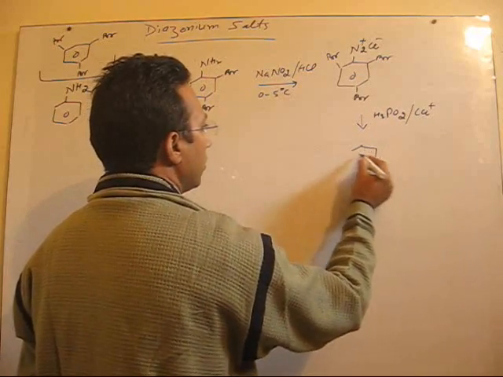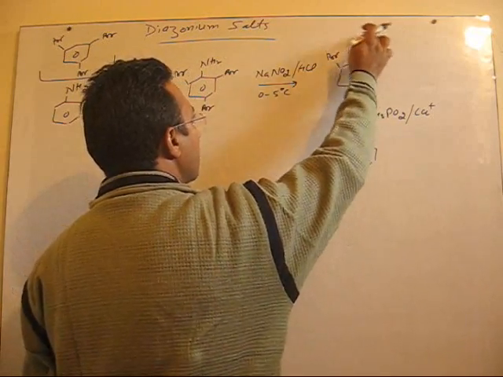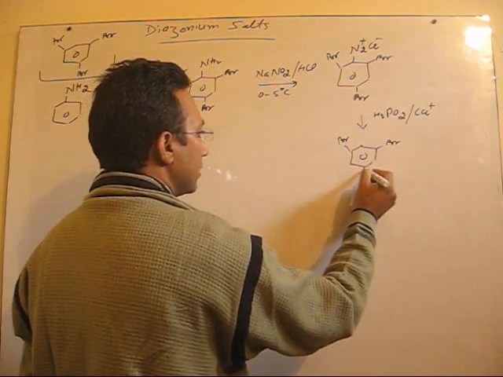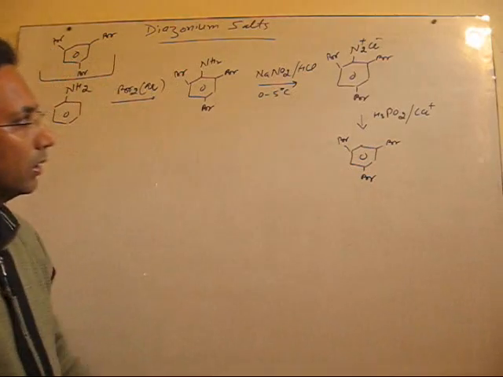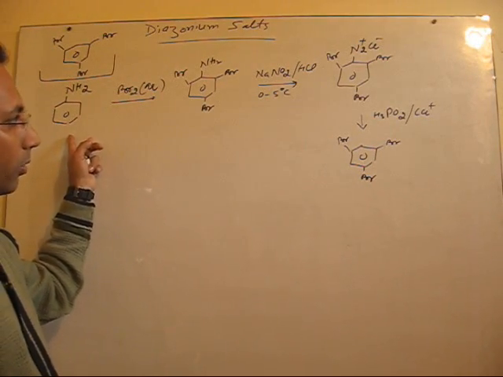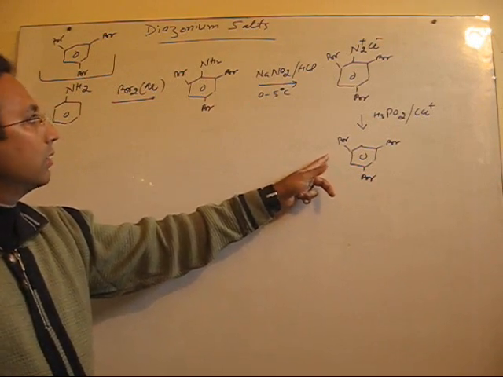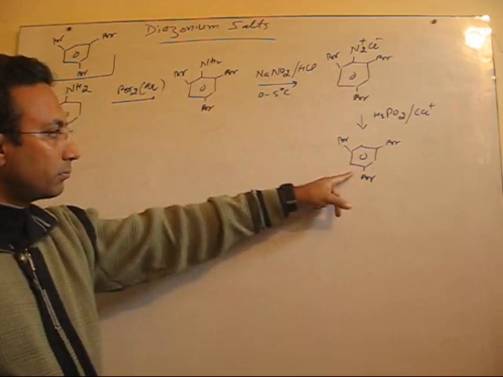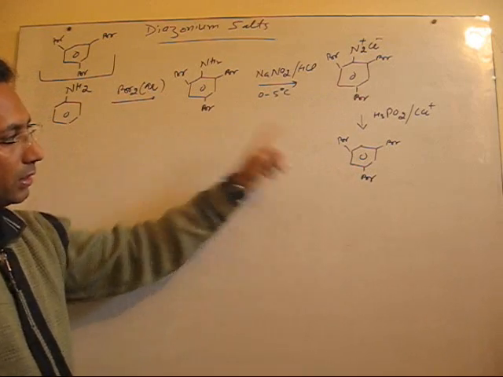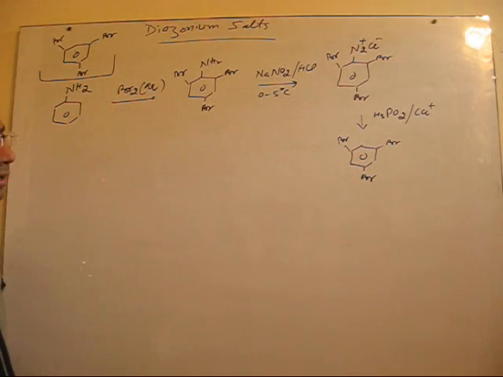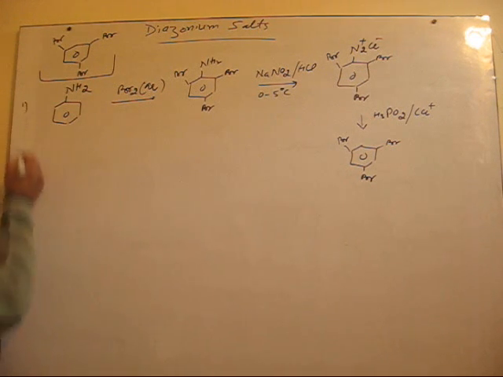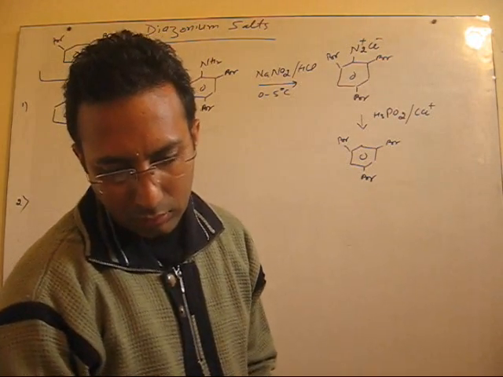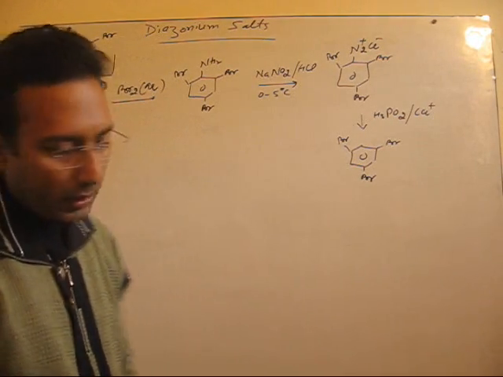So you will get the compound here. This is substituted by hydrogen, no need to show. So we'll get this compound. Clear? In that way, it's a very important conversion, but it's not a usual conversion. Here the conversions are through diazonium salts. This is how we have converted aniline into 1,3,5-tribromobenzene.